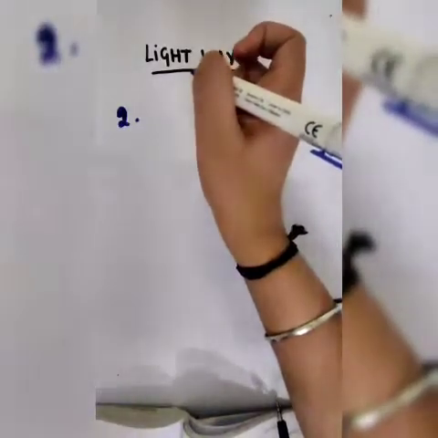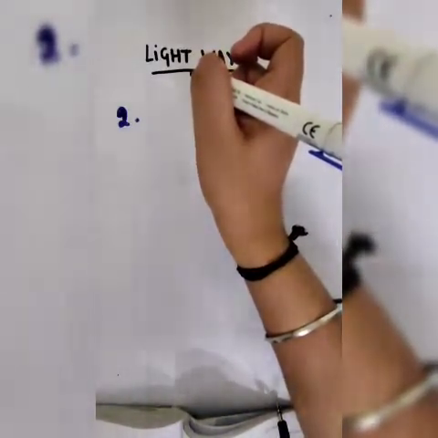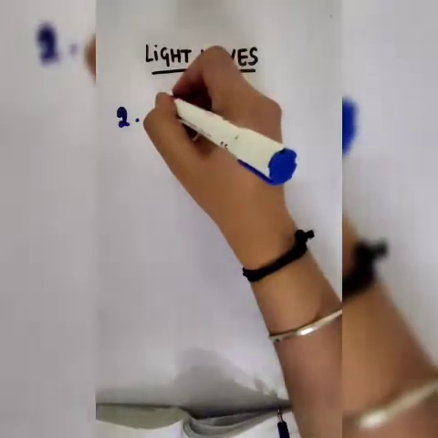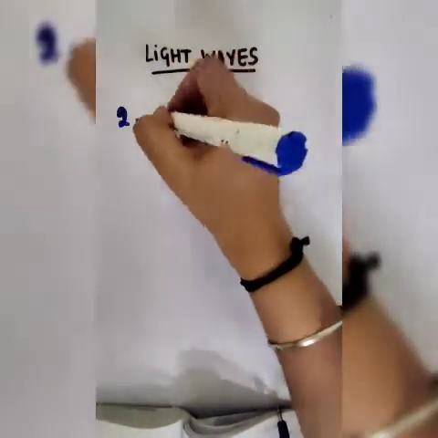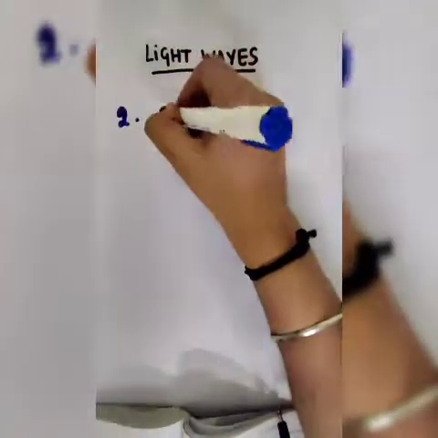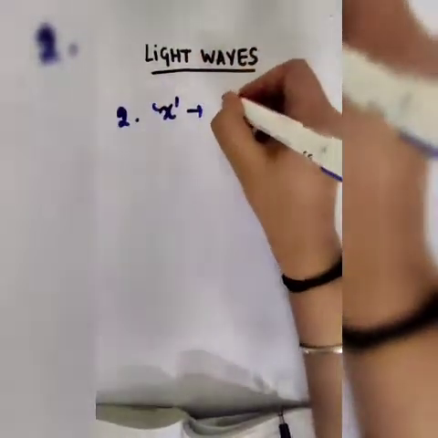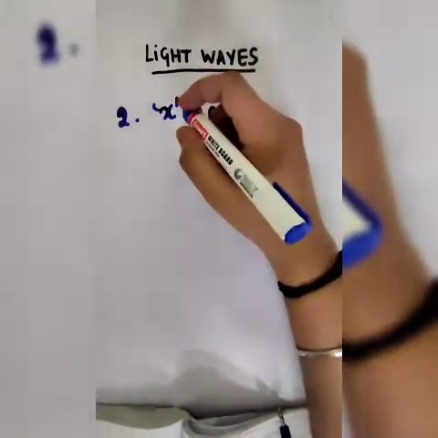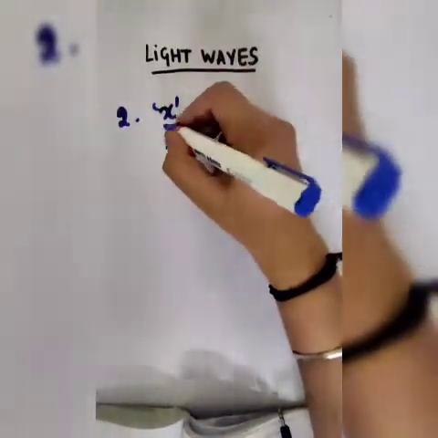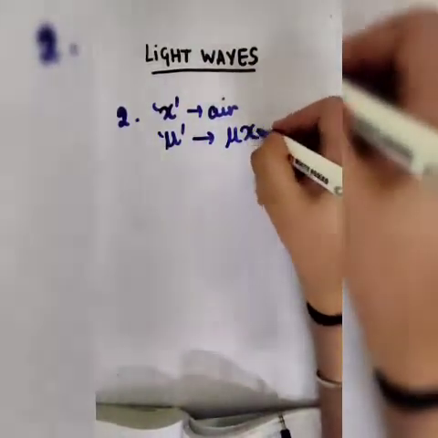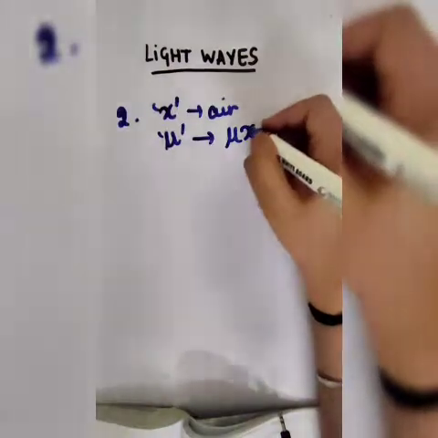Now coming to the second example, in this we are asked to find out the refractive index of a medium. Now in this, first of all we need to know about a formula. Whenever there is light which travels x distance in air, and it is immersed in a medium with refractive index mu, its optical path length would become mu into x.